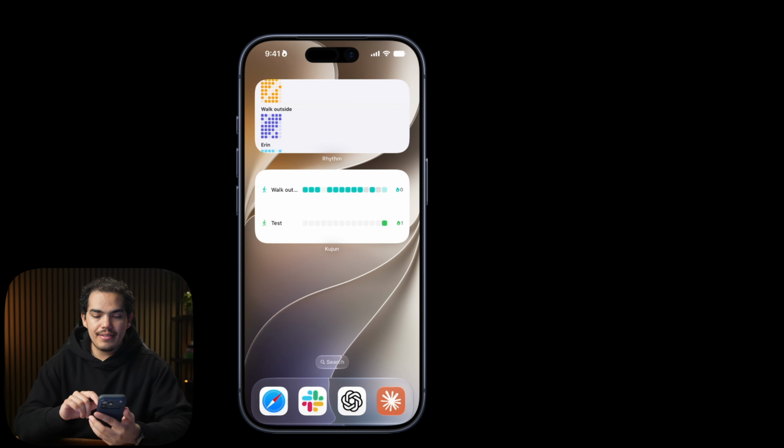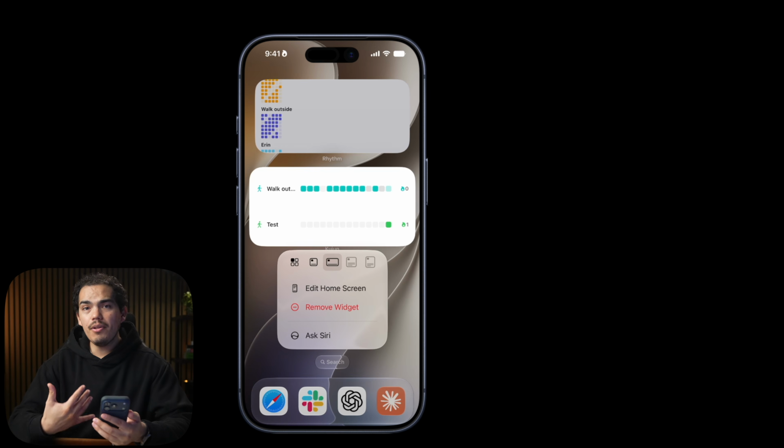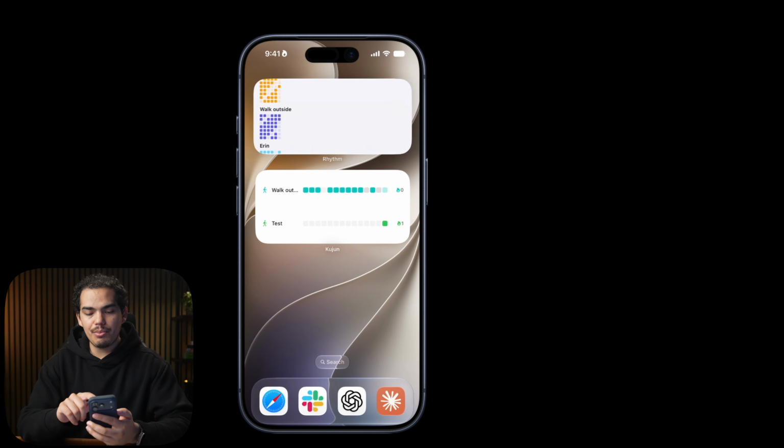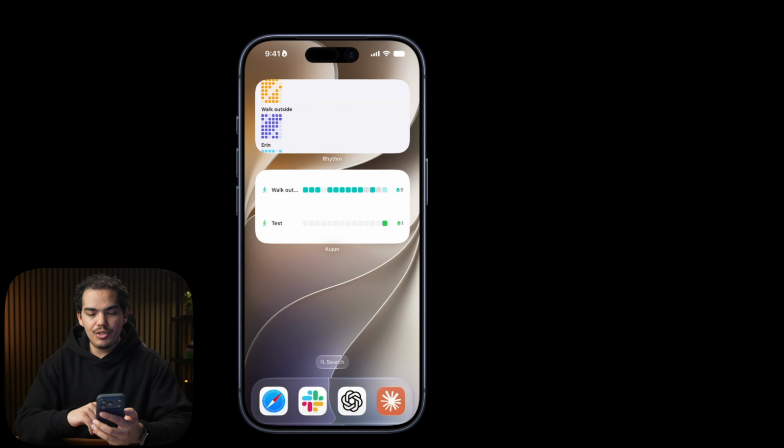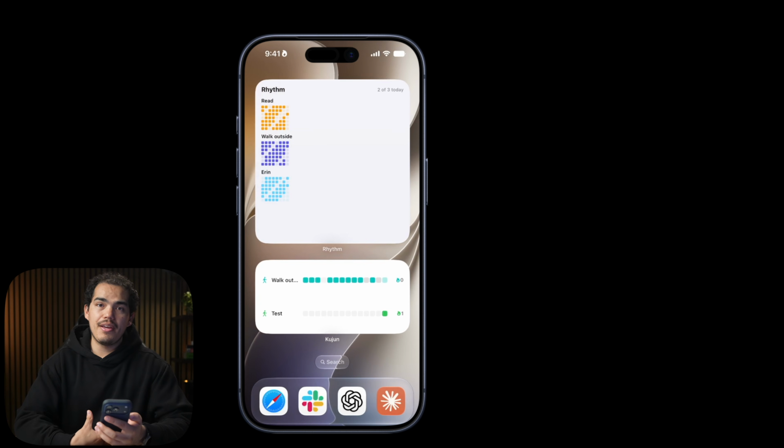The bottom one is the one built by Fable 5, and Fable only added 2 sizes, which, adding an extra size wouldn't be too hard. But on the other side, GPT 5.6 is cutting the habits and it's not displaying it very well. But if we switch to the large one, now it looks better.